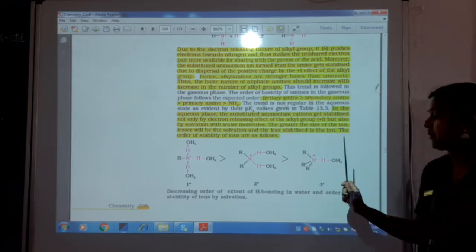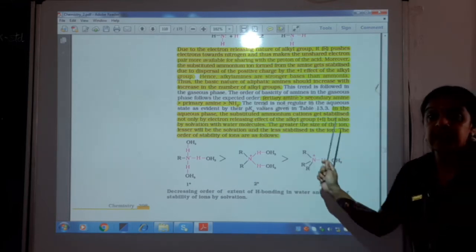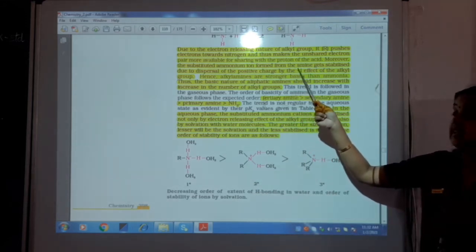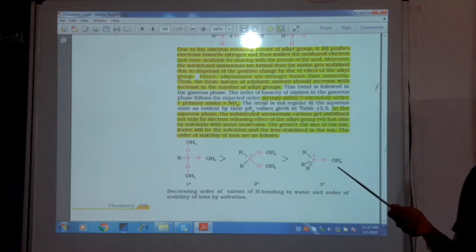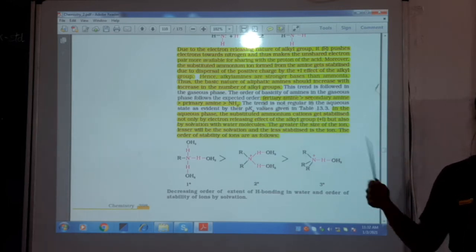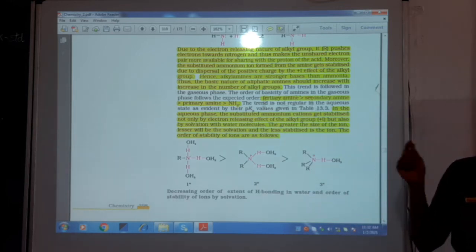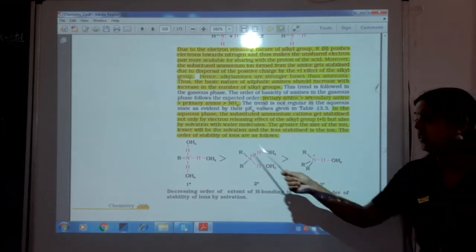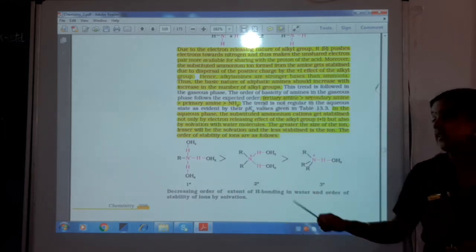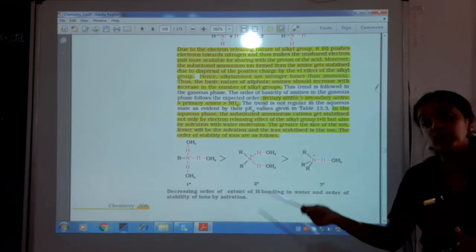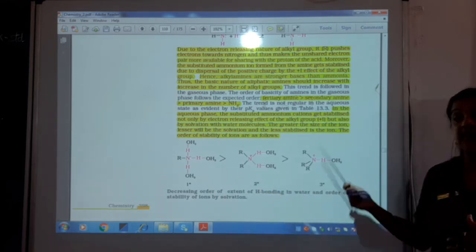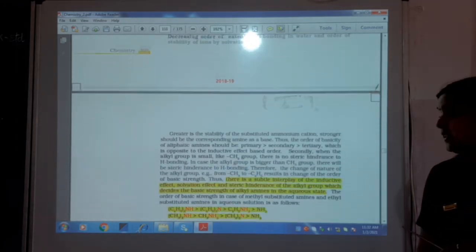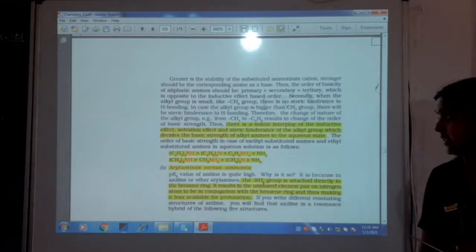So solvation will be least in tertiary and more in primary. So based on the electron releasing group, tertiary amines are more basic than secondary, than primary. But when you take solvation in the aqueous state, it is the reverse, where primary becomes more stable than secondary, than tertiary. So that is the difference in the nature of amines.